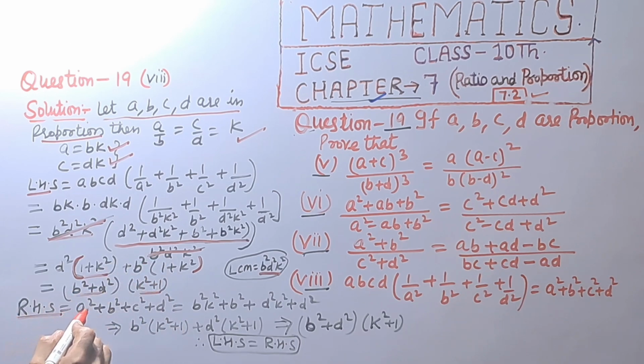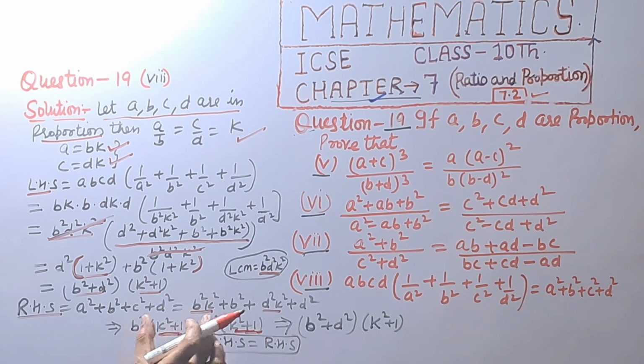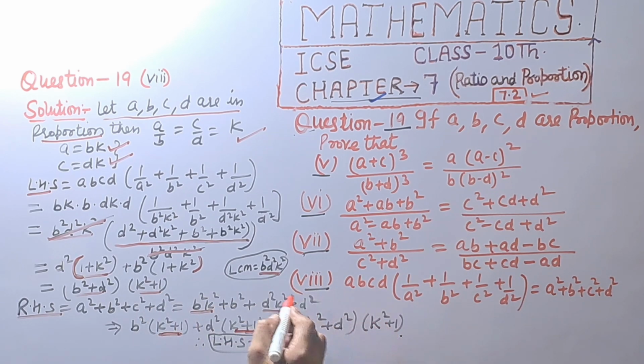So right hand side, this is a square plus b square plus c square plus d square, and a square is b square k square plus b square, c square is d square k square plus d square. B square is common in bracket k square plus 1, d square is common in bracket k square plus 1, and one root is b square plus d square and other is k square plus 1. So left hand side, that is equal to right hand side, hence proved.